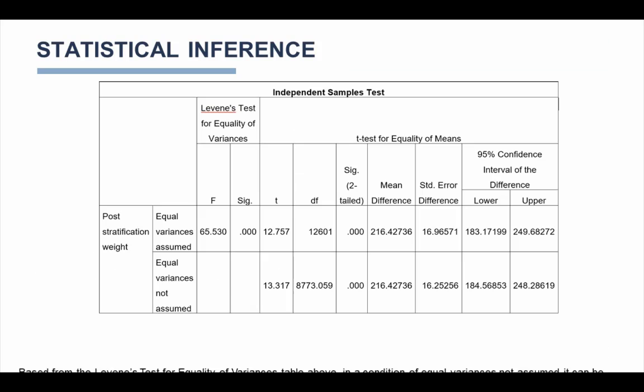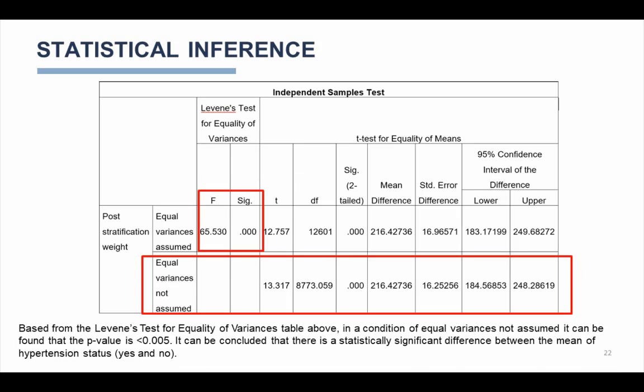Based on the Levene's test for equality of variances table above, in a condition of equal variances not assumed, it can be found that the p-value is less than 0.005. It can be concluded that there is a statistically significant difference between the mean of hypertension status, yes and no.